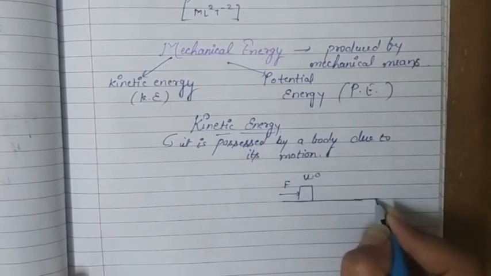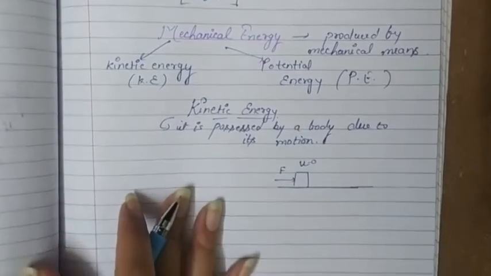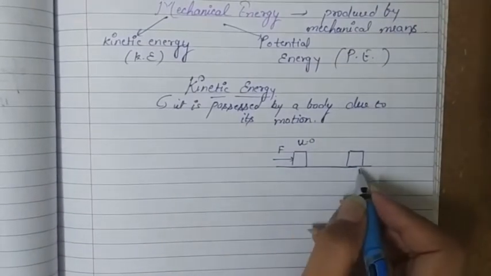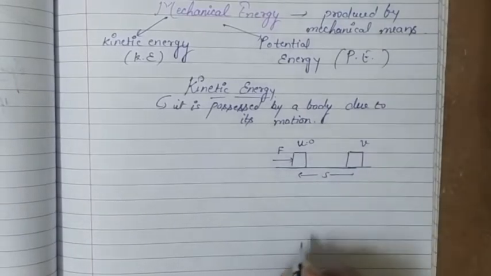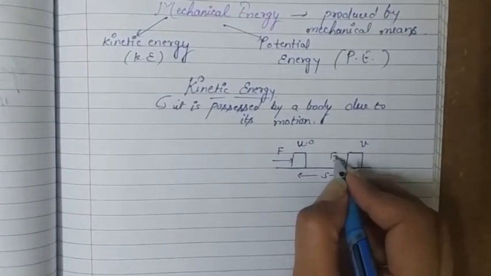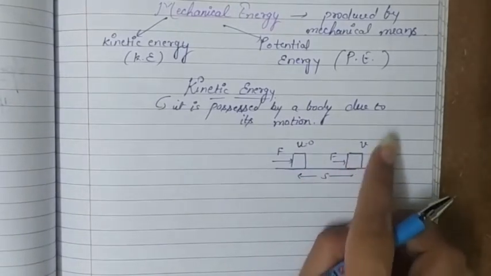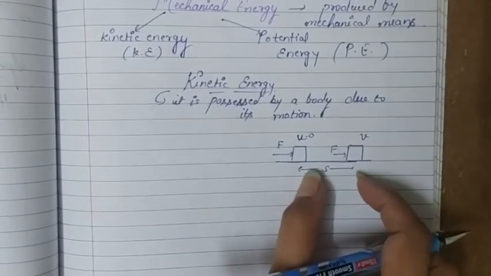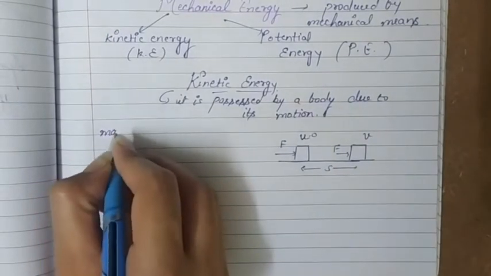Initial velocity is 0, but because of this force some work is done on it and it starts moving, and after a certain time it moves through some distance s, and its velocity at this time is v, and the force is still acting on it. Okay, so the final velocity, or the velocity after some time, is v. Initially it was 0, and during this duration the distance covered is s. Let the mass of that object be m.